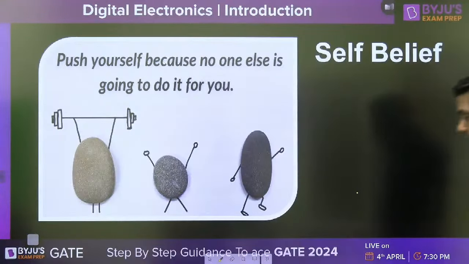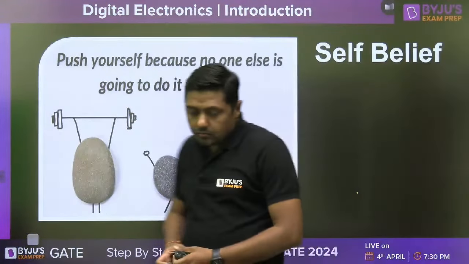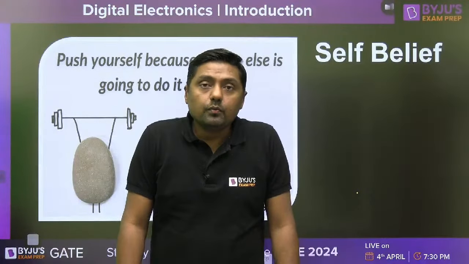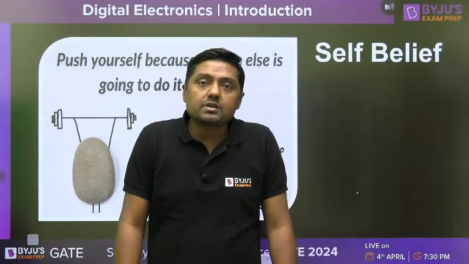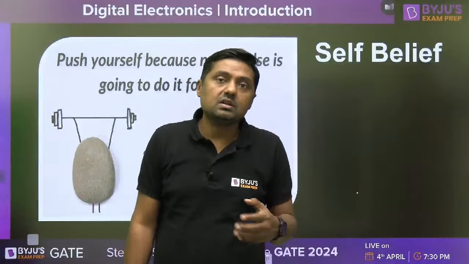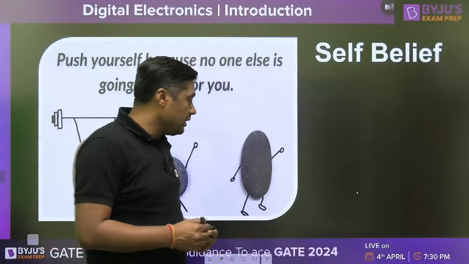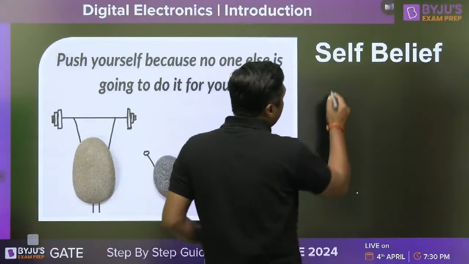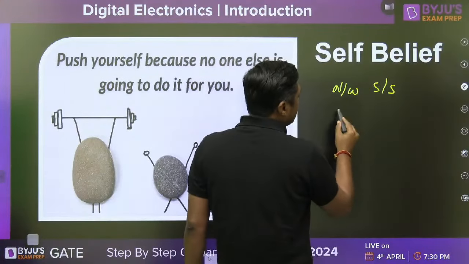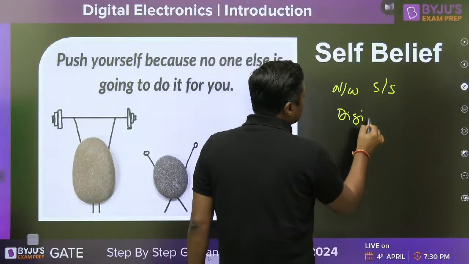Now, first of all, I want to start the digital, right? But guys, no one is going to help you. Remember that. If you want to start your preparation for GATE 2024, just start with very basic subjects, for example digital, network, right? Already we have given the lecture on network subject, signal and system. These are the basic subjects. Then third subject is digital.